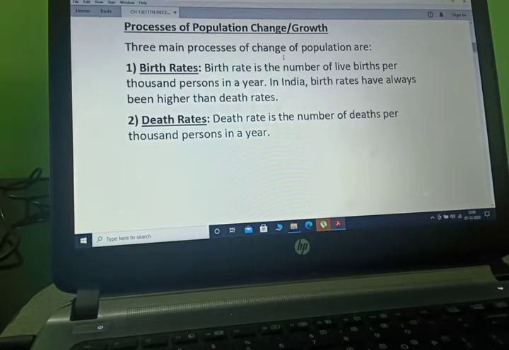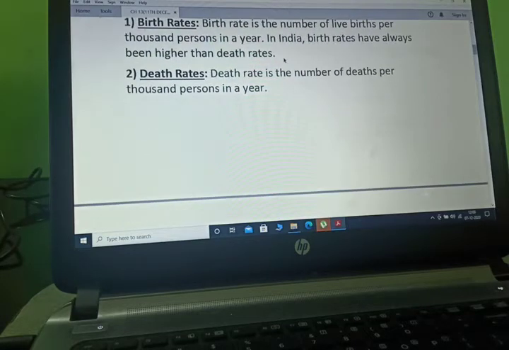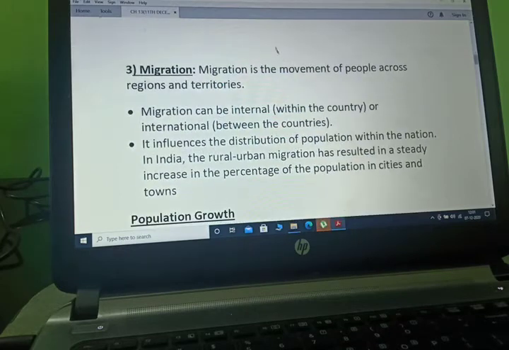Birth rate is the number of live births per thousand persons in a year. In India, birth rate has always been higher than death rate. Death rate is the number of deaths per thousand persons in a year.